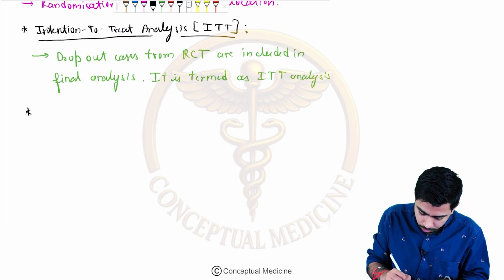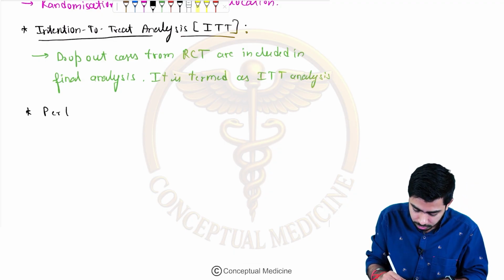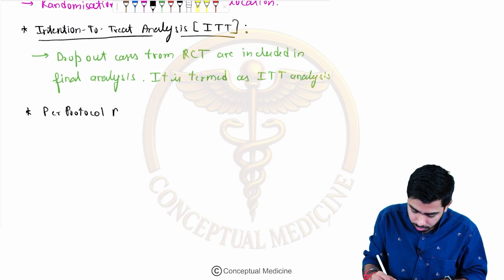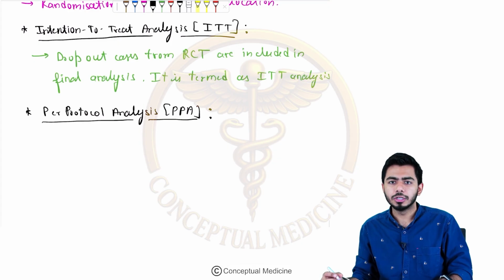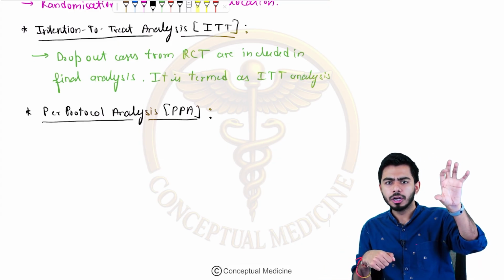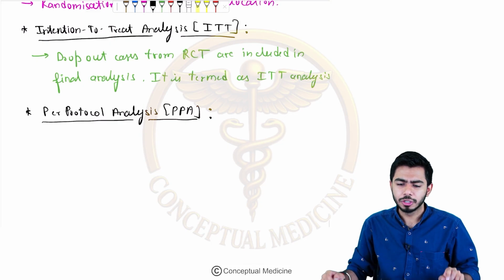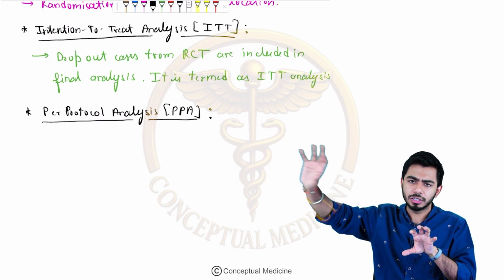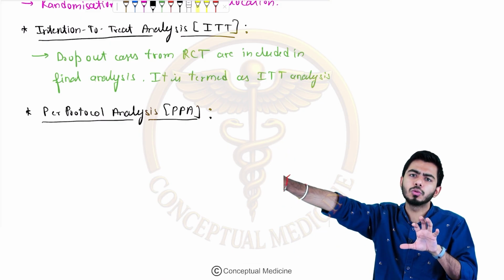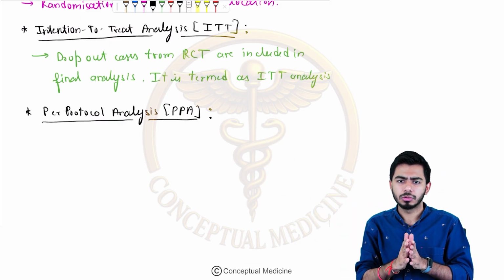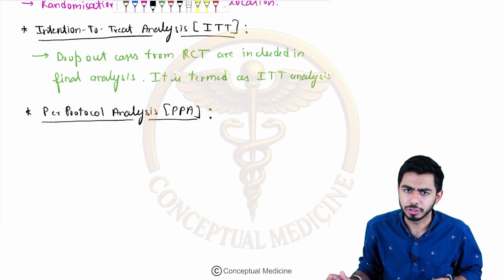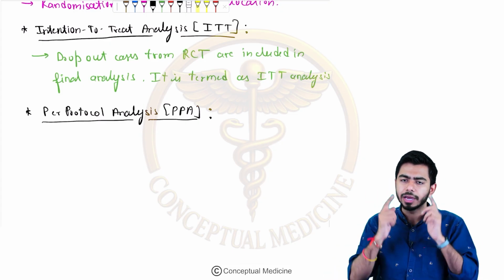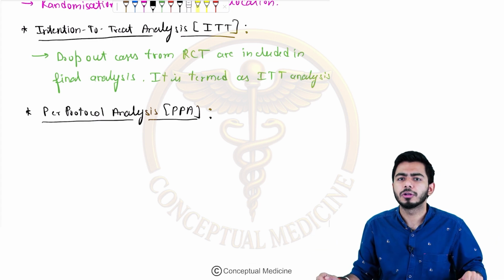Second point which I told you is the per protocol analysis, that is your PPA. Now you are having bias in your mind. You are thinking, I took 100 people, how did they leave my study? So 20 people ran away from my study, those were the dropouts. I'm not going to include these dropout people in my study now. I'm getting biased now. This example will be considered in the case of per protocol analysis. Now in this case I'm having bias in my mind, so this is no more an example of randomization.